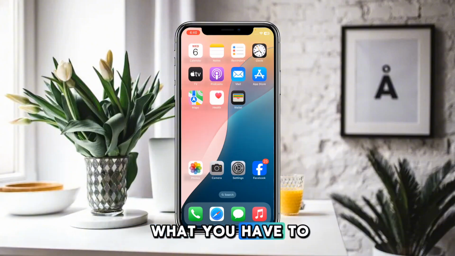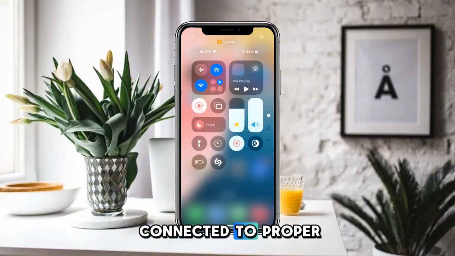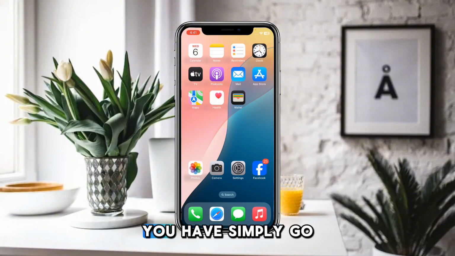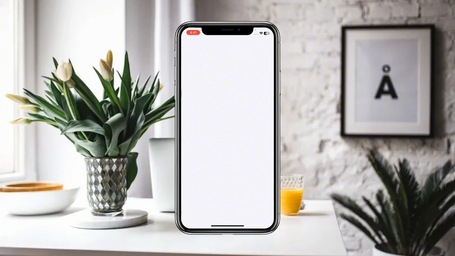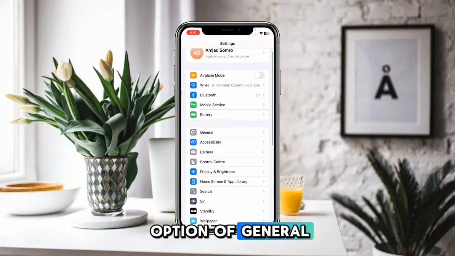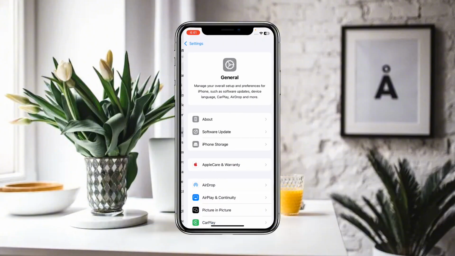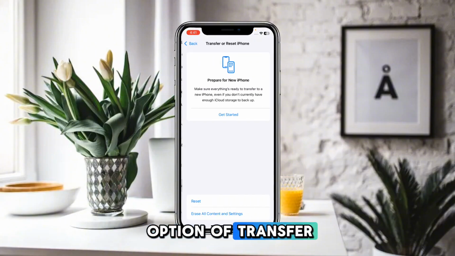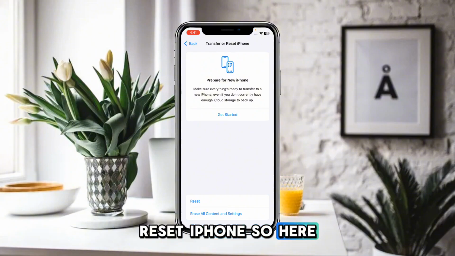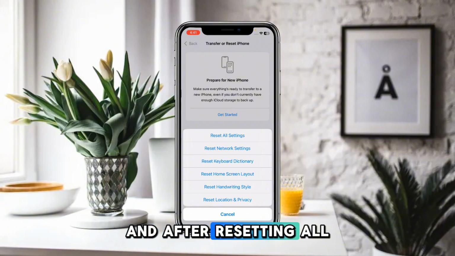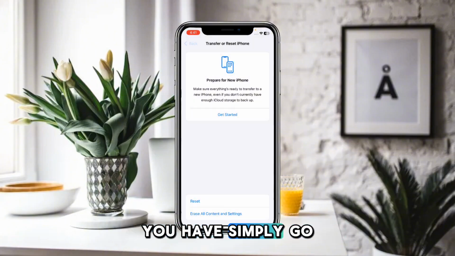First of all, you have to make sure that you are connected to a proper Wi-Fi or internet connection. After that, simply go to Settings here. In Settings, scroll down until you find the option of General. Simply click on that. After that, scroll down until you find the option of Transfer or Reset iPhone. Here you have to simply reset all of your network settings. And after resetting all of your network settings, simply go back.